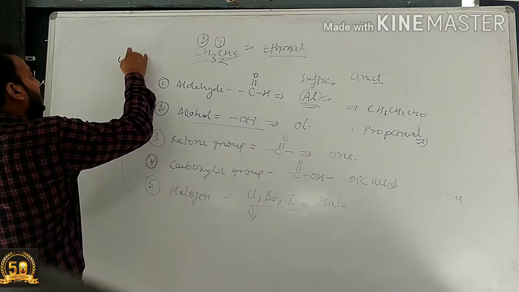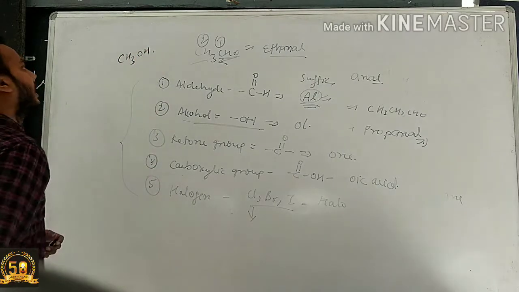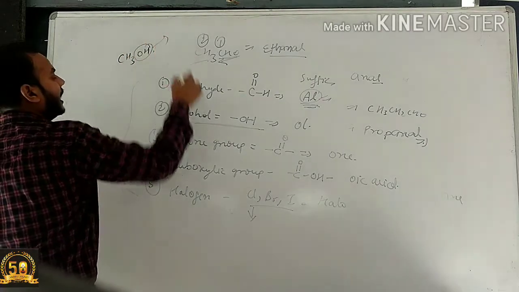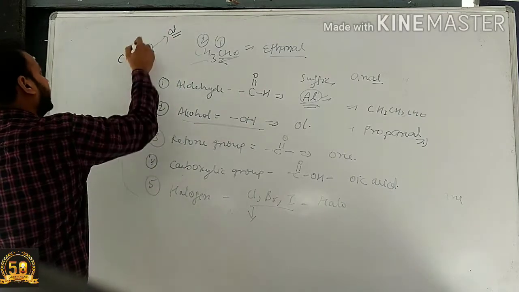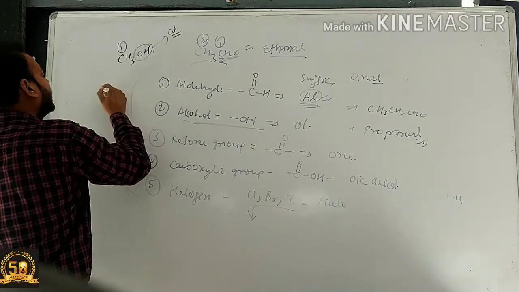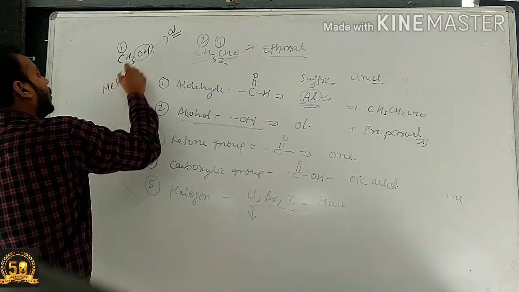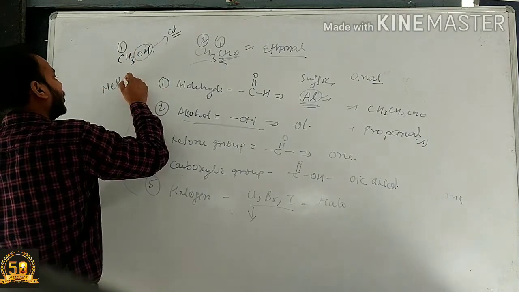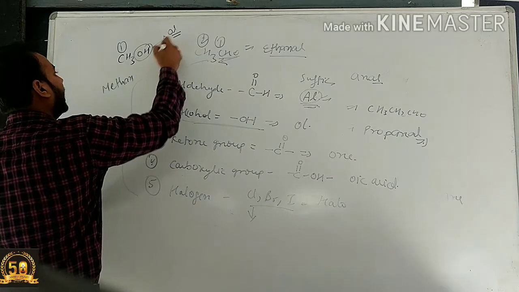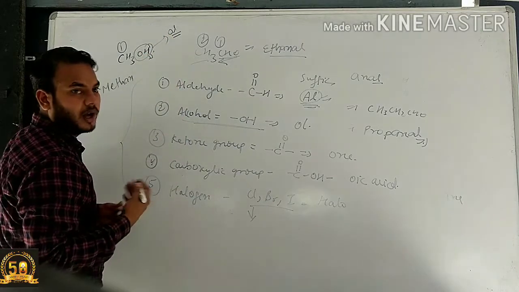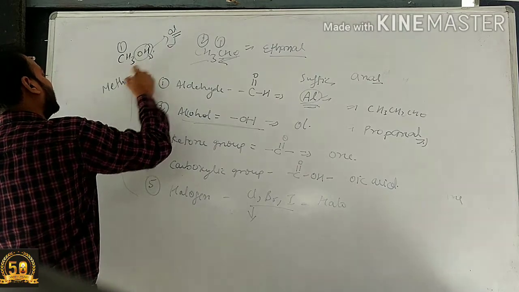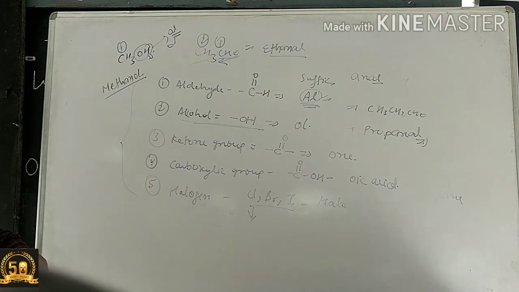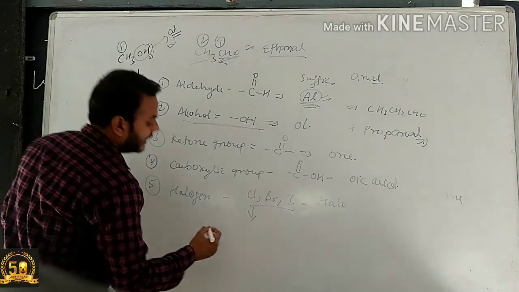Alright, if there is an alcohol group present, then if we consider CH3OH, here OH is the alcohol group. For the alcohol group we use ol, and there is 1 carbon, so we use meth. All the valence is satisfied by the single bond, so it is methane. And since there is an OH or alcohol group present, we will use ol, then its name will be methanol.